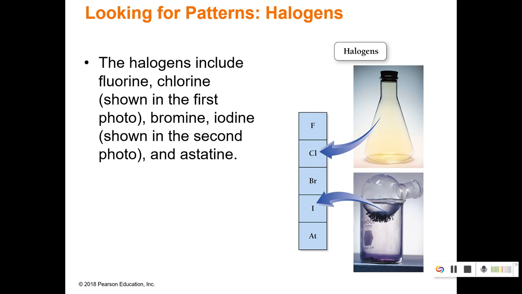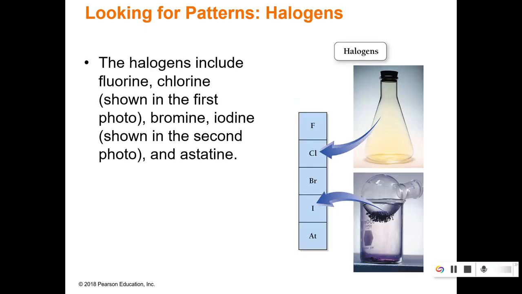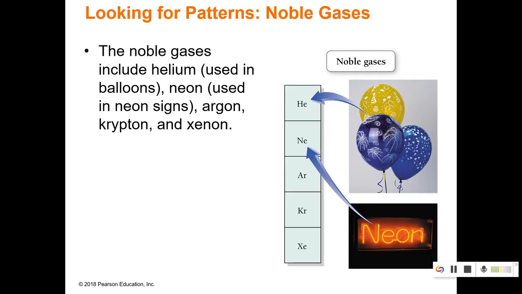Halogens are group 7A. Oh, I did mean to tell you to put a +2 over the alkaline earth metals on your periodic table. As far as the halogens go, I want you to put -1 on top. Okay, they are also very reactive, but these are the nonmetals. Okay, these specific nonmetals will come in all states of matter. So like fluorine and chlorine are going to be gases, bromine's going to be a liquid, and then iodine and astatine are going to be solids. So that's kind of different because most of them are all one state of matter.